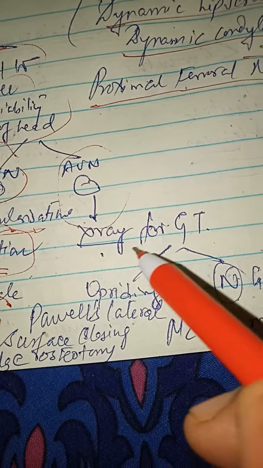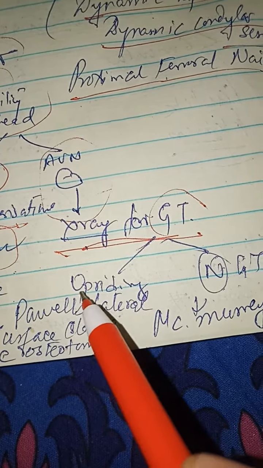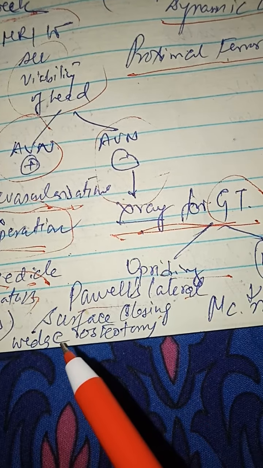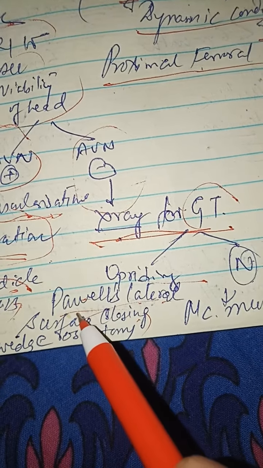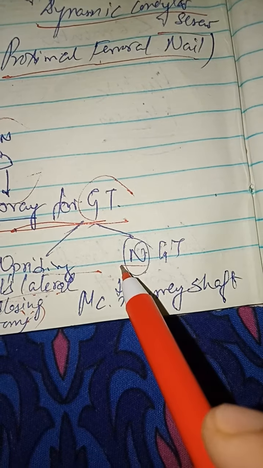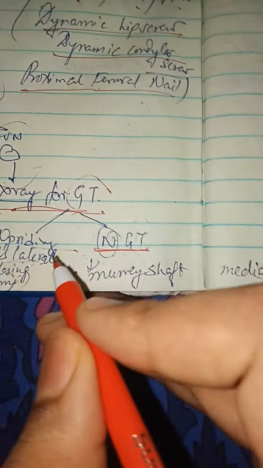If there is no avascular necrosis, then we have to do the X-ray for greater trochanter. If there is a upriding of the greater trochanter, we have to do Pauwels' lateral surface closing wedge osteotomy. If the greater trochanter is normal, we have to do Murray shaft medializing intertrochanteric osteotomy. So it is a big name, Murray shaft medializing intertrochanteric osteotomy.